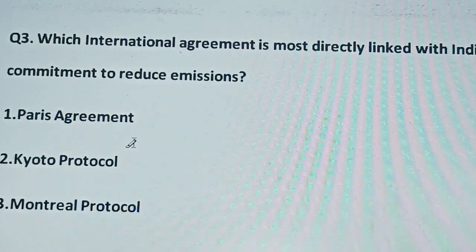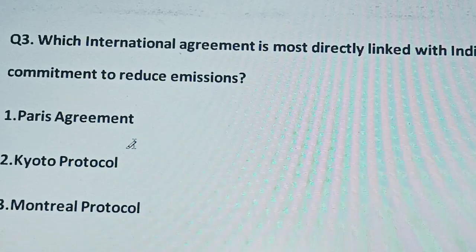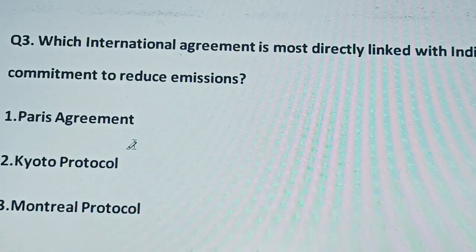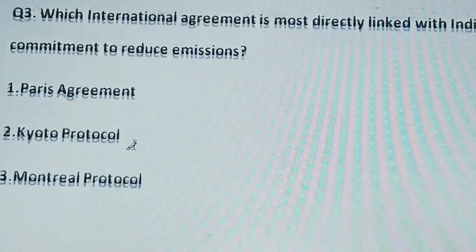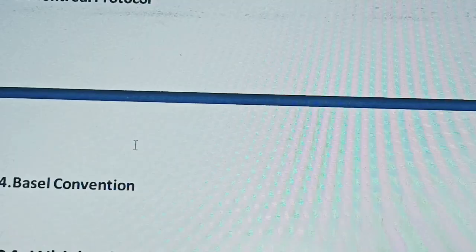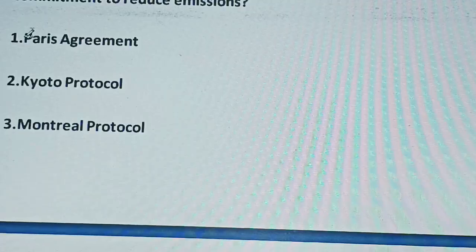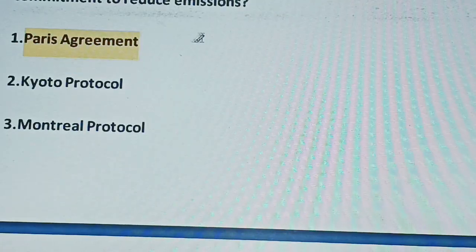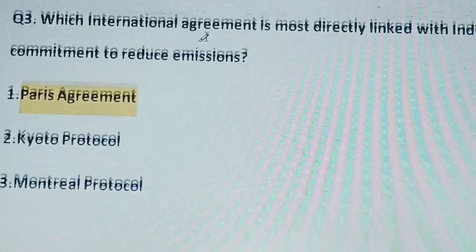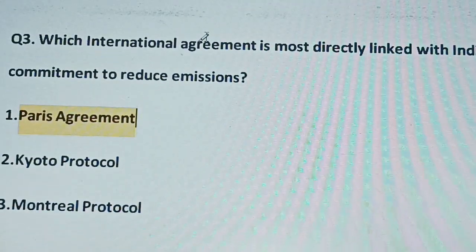So the first option is Paris Agreement, second option is Kyoto Protocol, third is Montreal Protocol, and fourth one is Basel Convention. So as we know, the answer will be Paris Agreement.